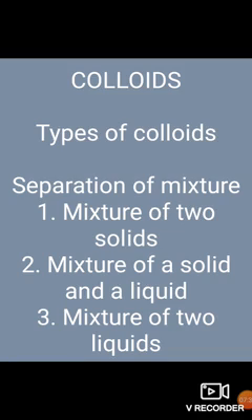One of the most important techniques is hand picking. Or we use a magnet when iron nails, iron powder and salt are all solids, so we can use the magnet to pick out the iron. The three cases are mixture of two solids, mixture of a solid and a liquid, and mixture of two liquids. We will discuss them in detail one by one.